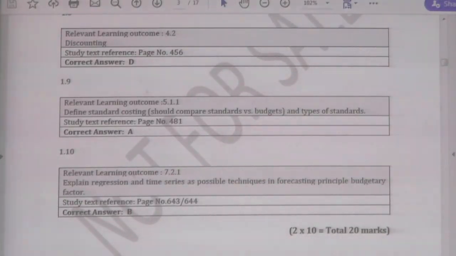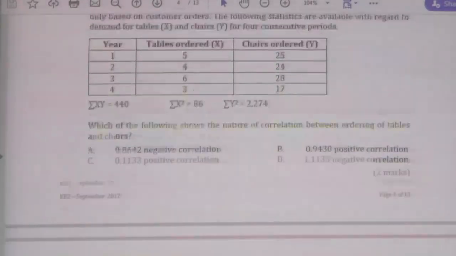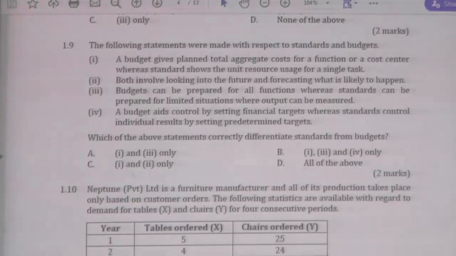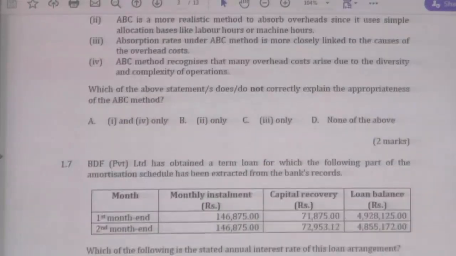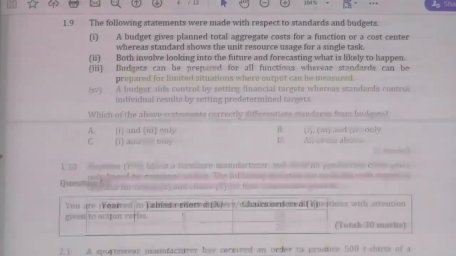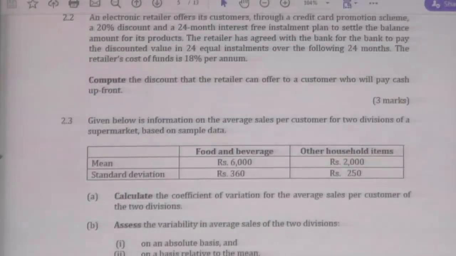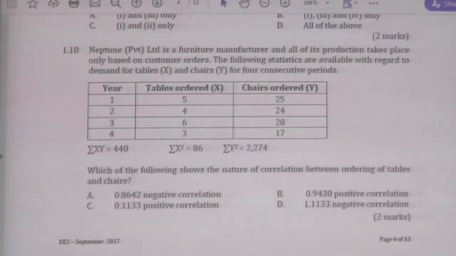What is that question? 1.10. 1.10. Sorry. .10.